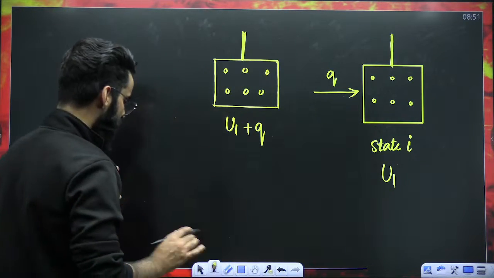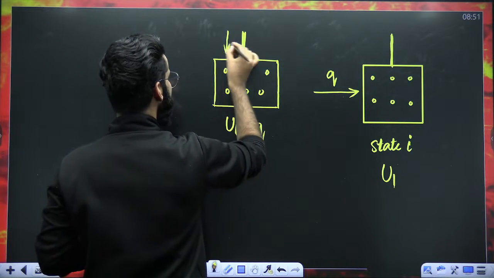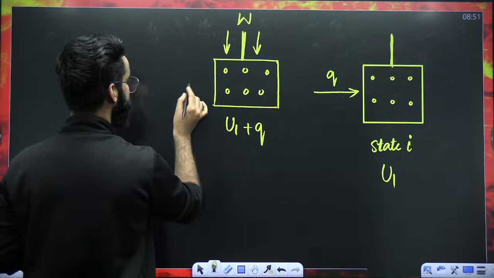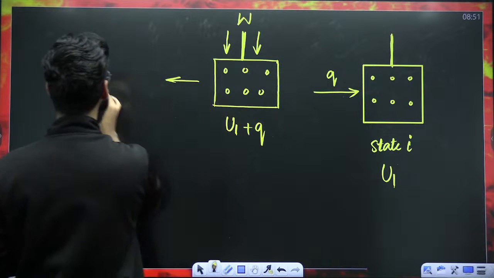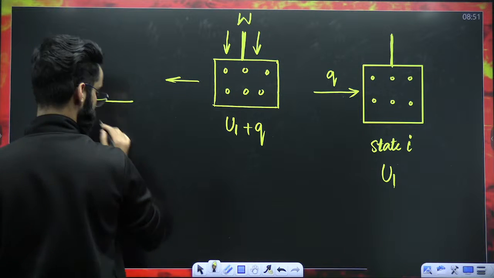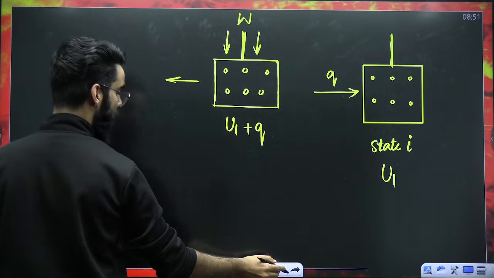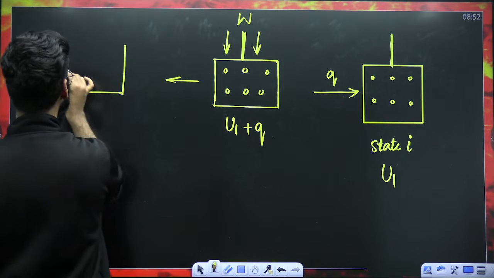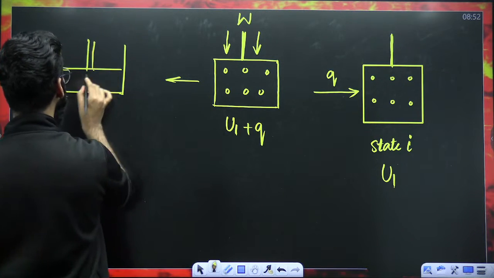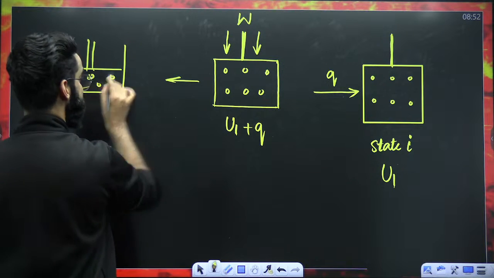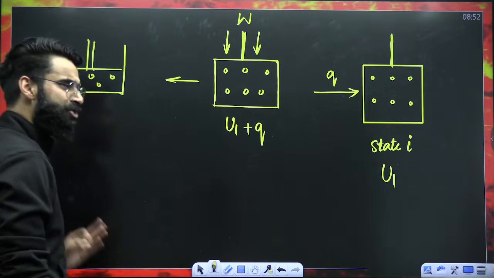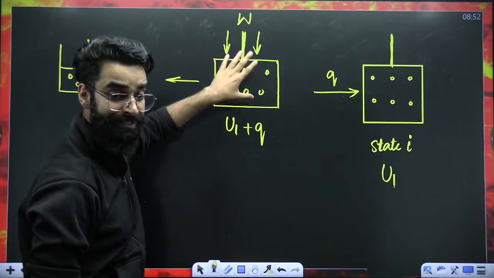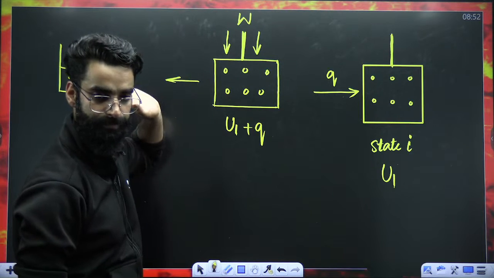Correct? For example, let's assume that W amount of work is done on the system. And when W amount of work is done on the system, what will happen? Whatever work was done on the system, let's assume that entire work is stored in the gas in the form of its internal energy.